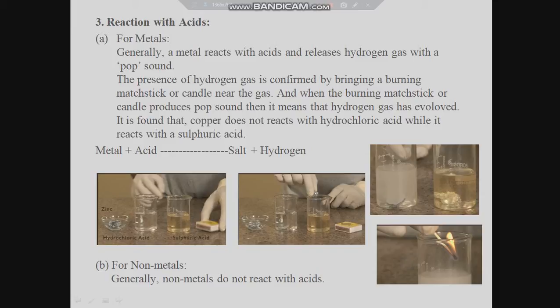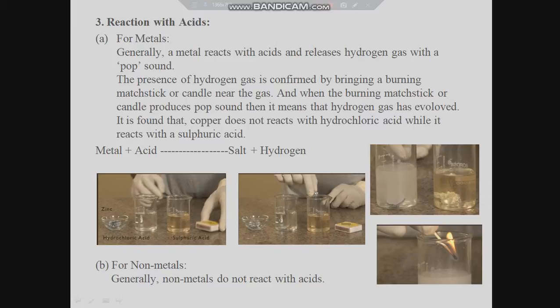It is found that copper does not react with hydrochloric acid, whereas if it is dropped in dilute sulfuric acid, it does react. Hence we can test the reaction of metals with dilute acids using both hydrochloric and sulfuric acid. In both cases, the general formula is: metal and acid together give rise to salt and hydrogen.